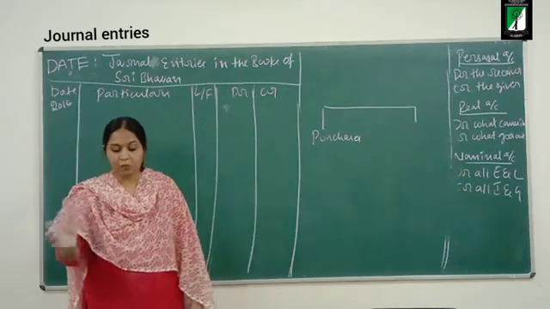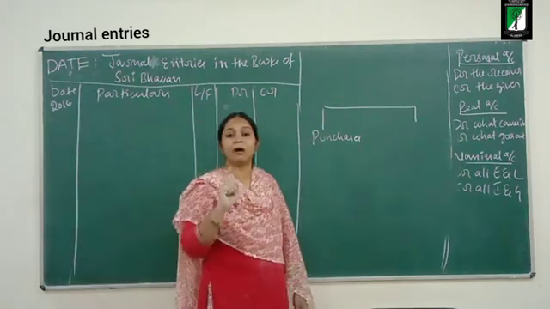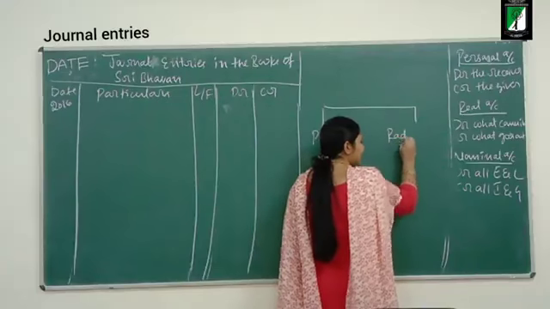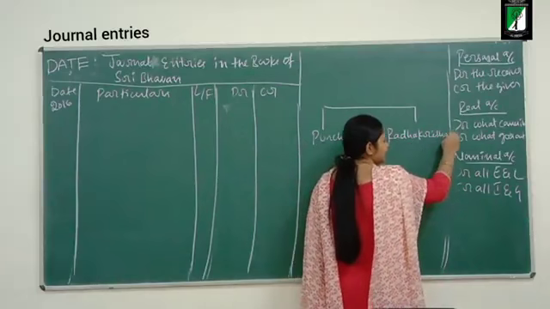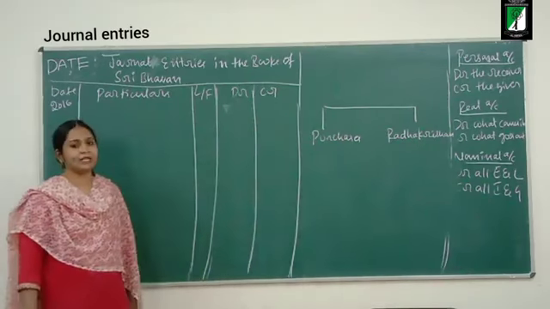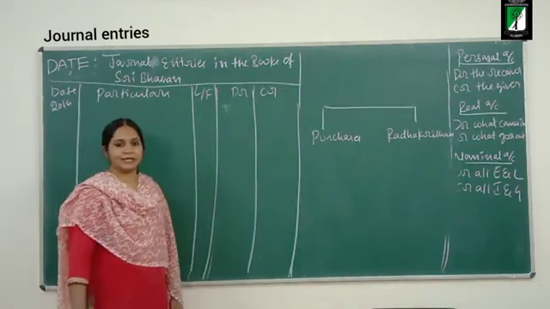He has given the name of the party, so what type of purchase is this? Credit purchase. Why? Cash is not involved in the transaction.